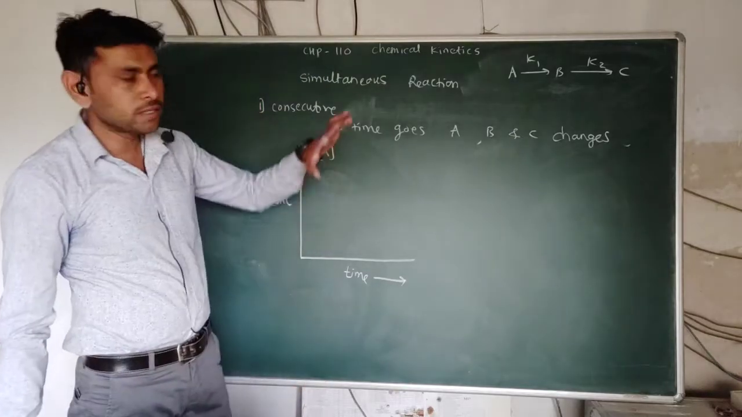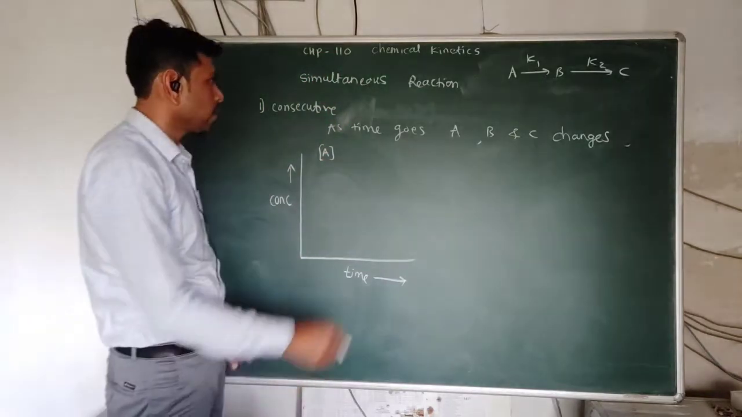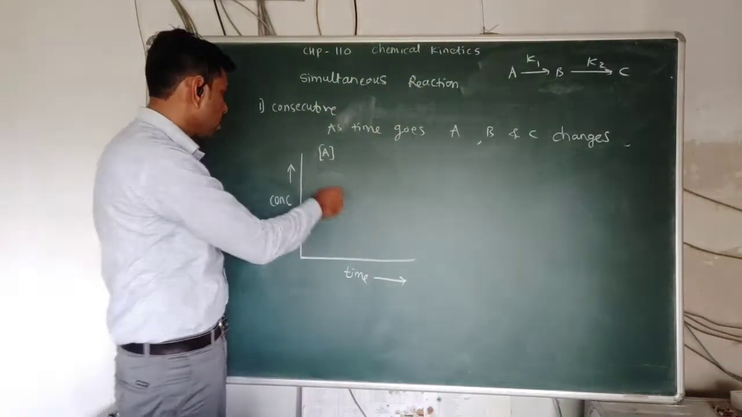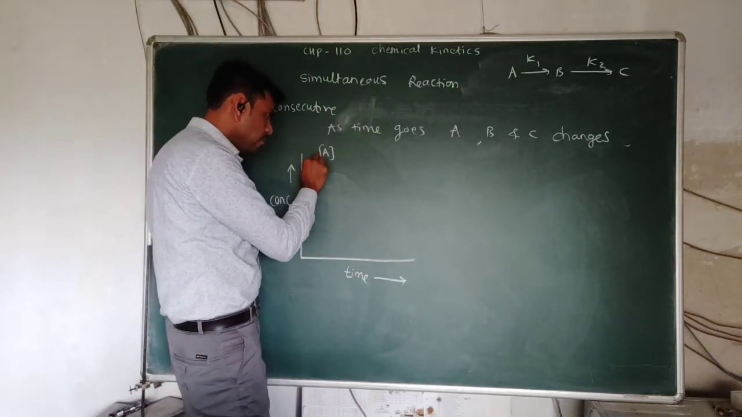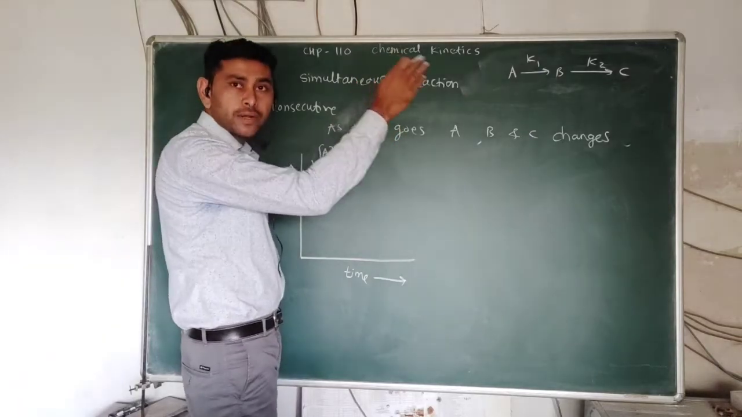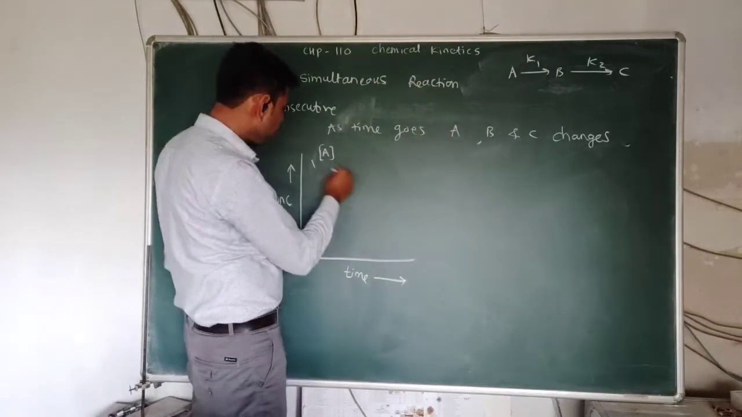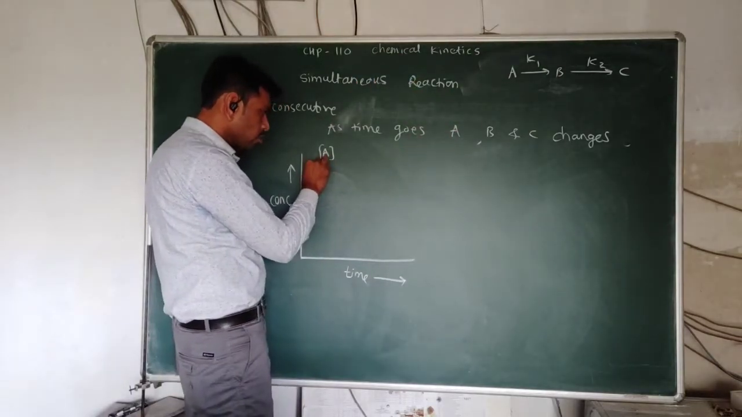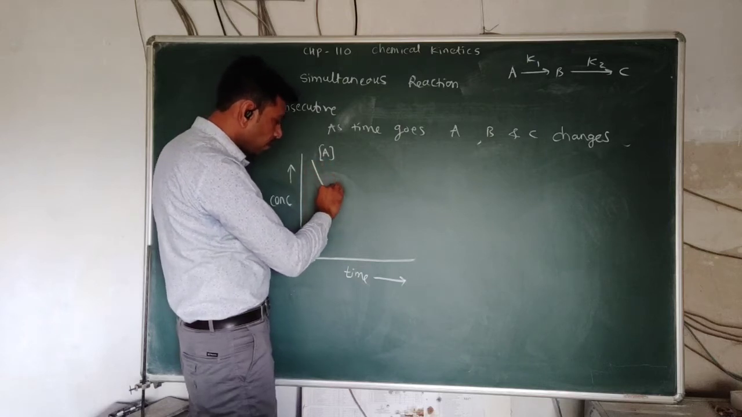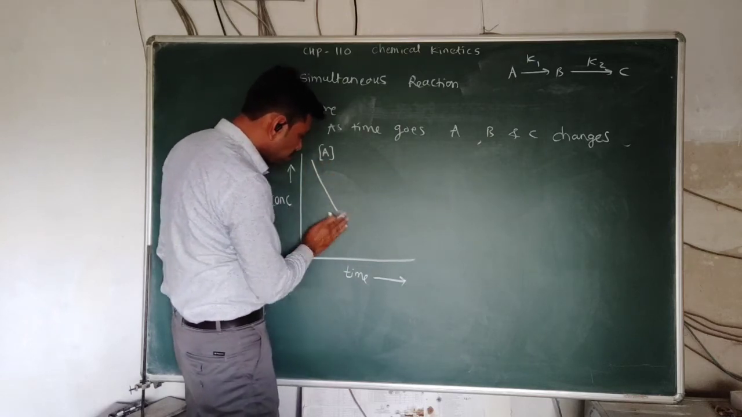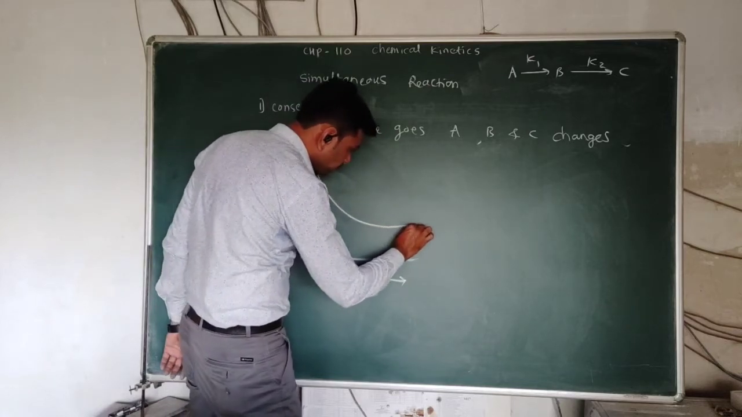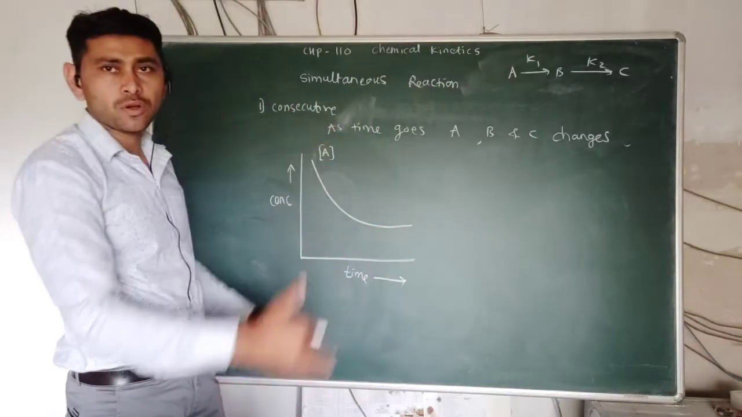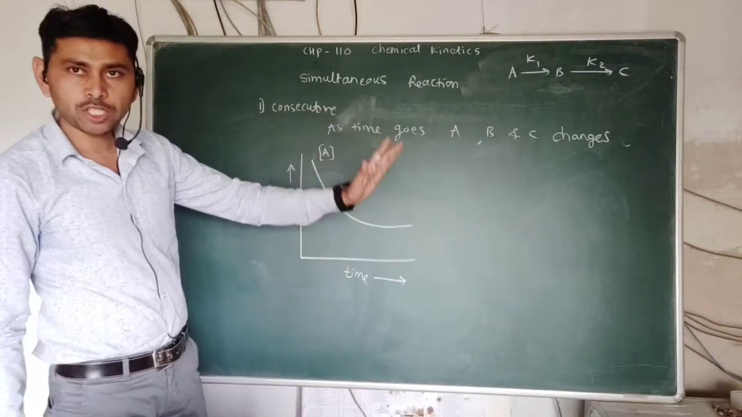As we know, A is the reactant, so initially the concentration of reactant is high, and there is no product formation initially. So the concentration of A is initially high, and as time goes, A is converted into B. So the concentration of A starts decreasing, and it continuously decreases in an exponential manner, because from A there is formation of B.